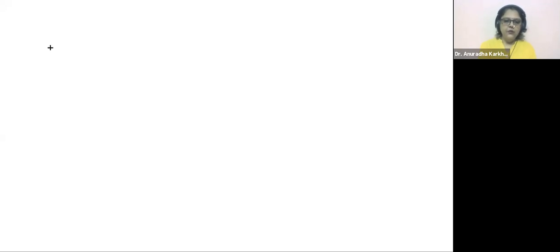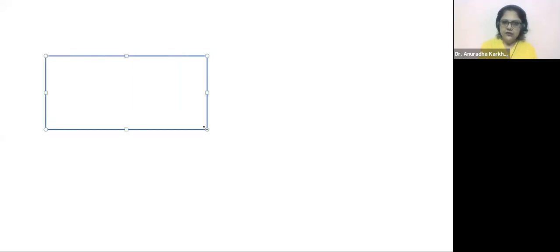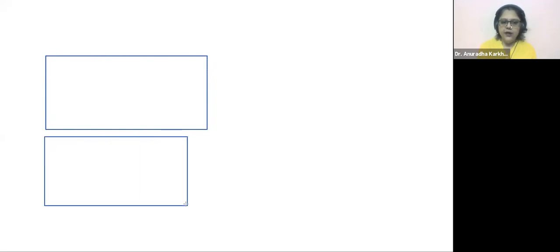Okay, I'll make it. So suppose this is going to be one cell. इसके adjacent में ही मैं बना रही हूँ दूसरी cell. Correct? इनके बीच में मैं बना रही हूँ middle lamella.